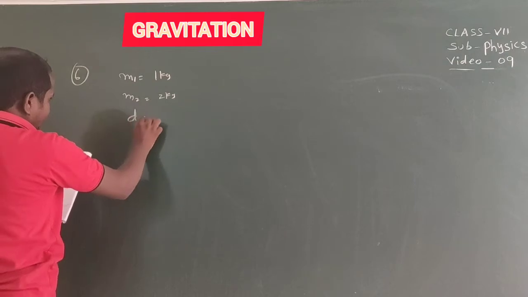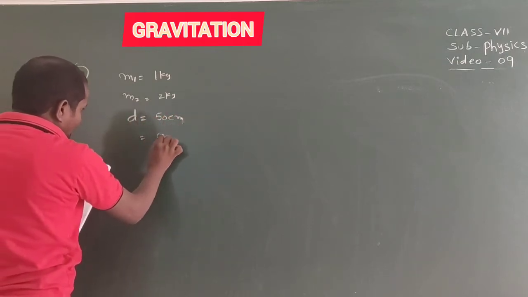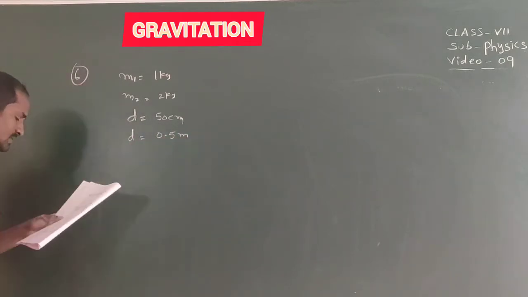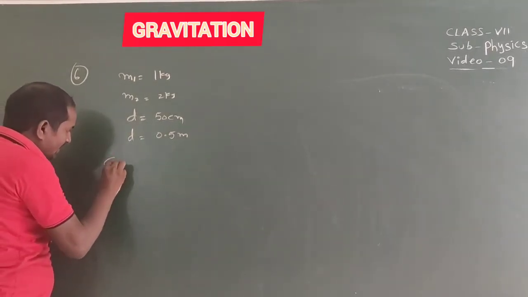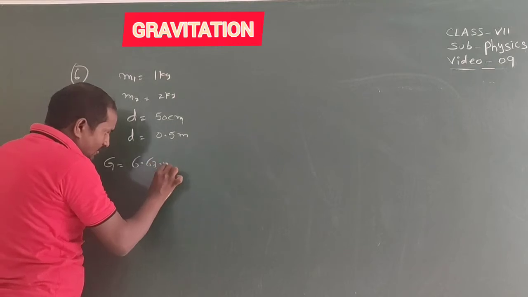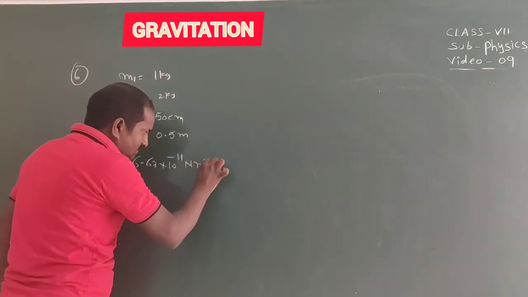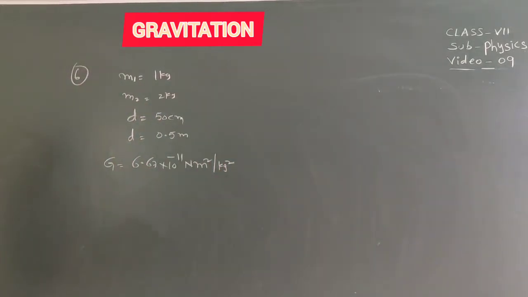Distance d is 50 centimeters, which is 0.5 meters. The universal gravitational constant G equals 6.67 into 10 power minus 11 newton meter square by kg square.